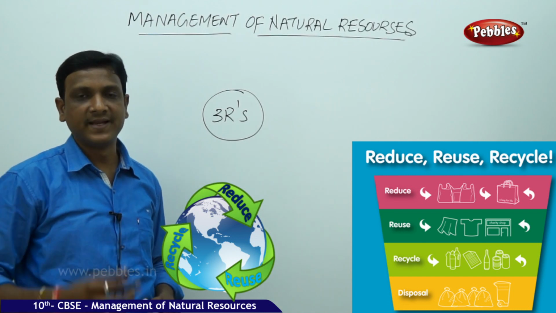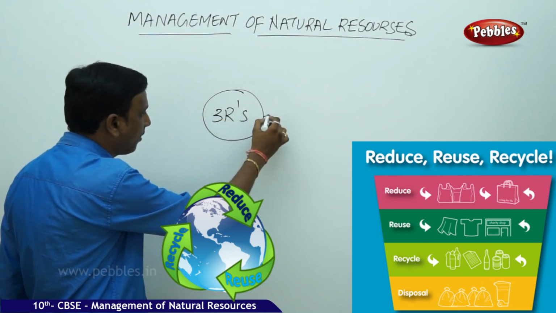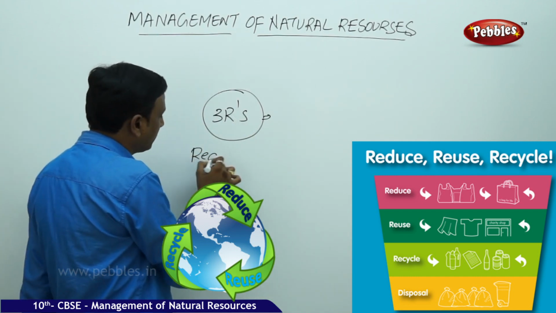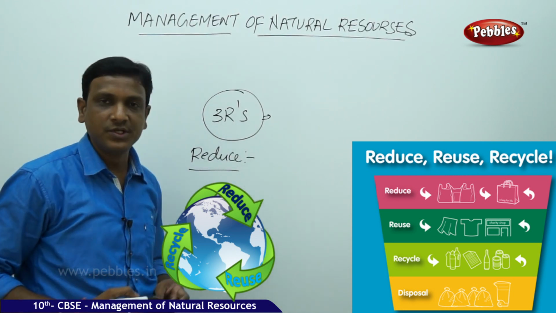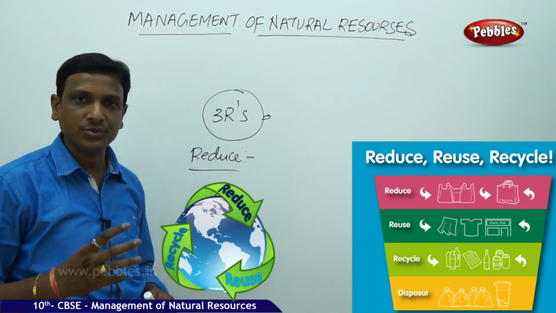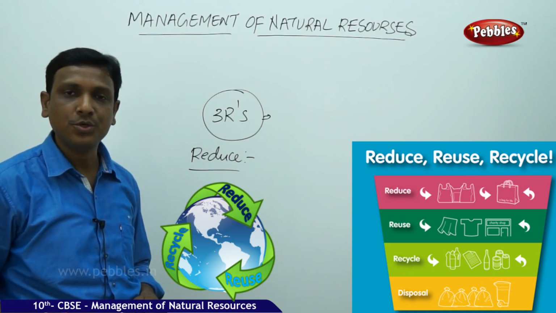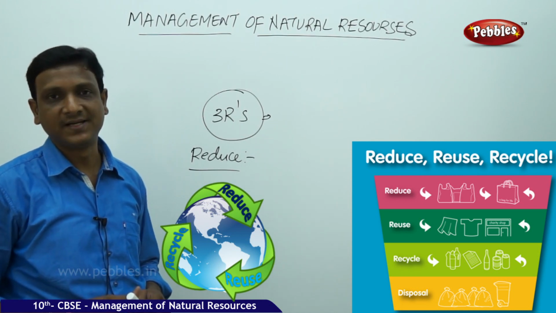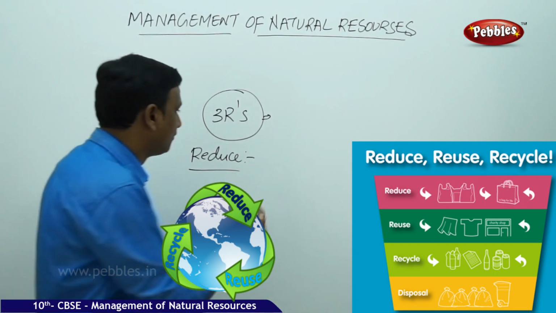So before going to the next topic, let us have a small discussion about the 3 R's, what you can do. The first one is reduce. We can reduce the usage of natural resources, we can reduce the consumption of electricity, we can reduce the usage of water. What can you do? You can reduce the usage of electricity. You can switch off the lights when they are not in use.